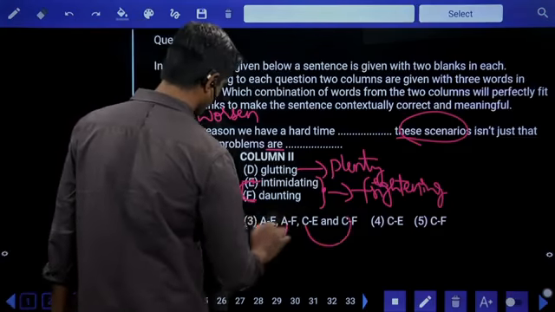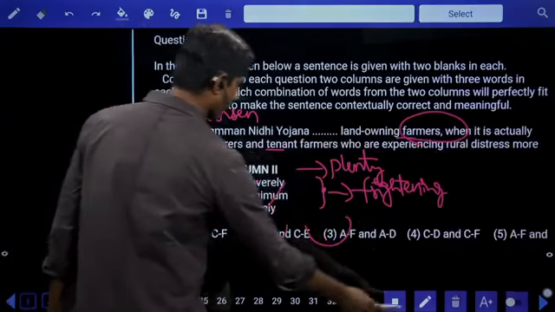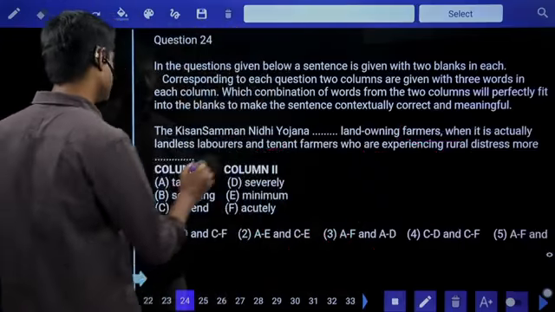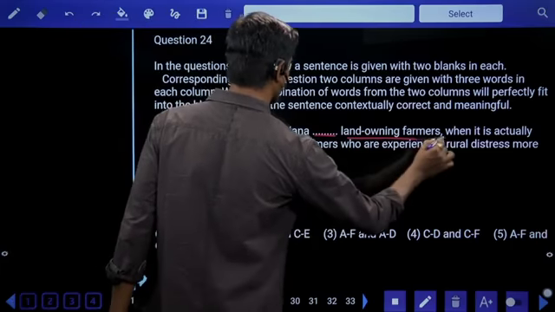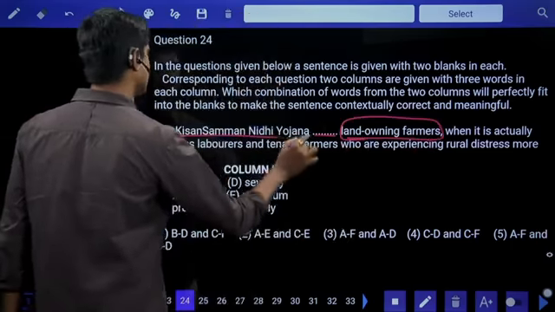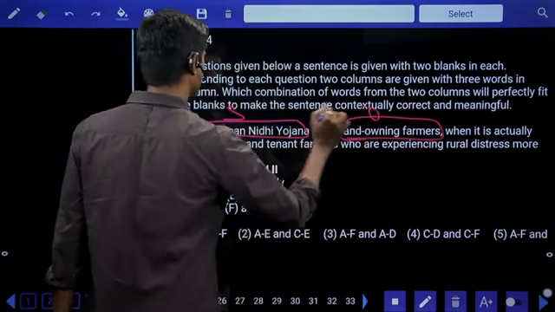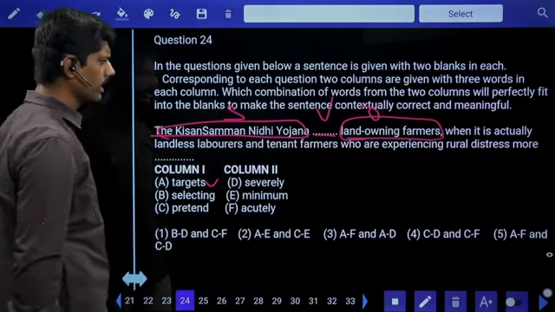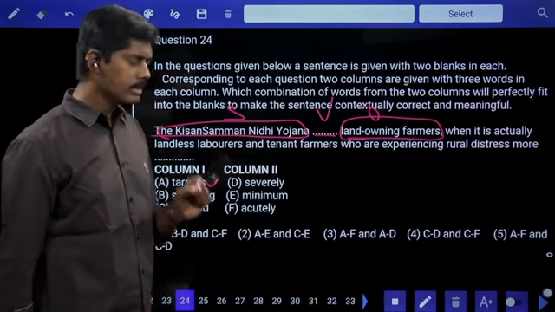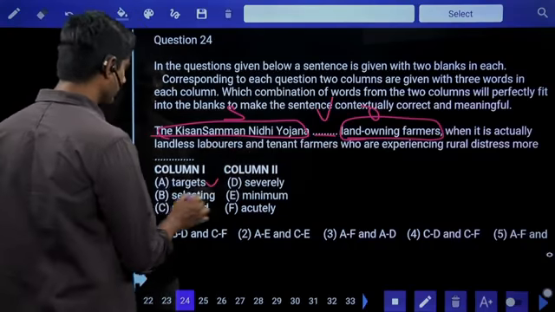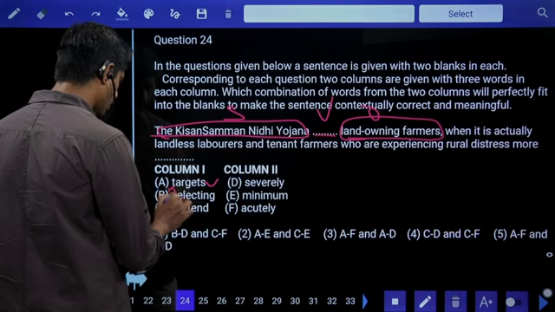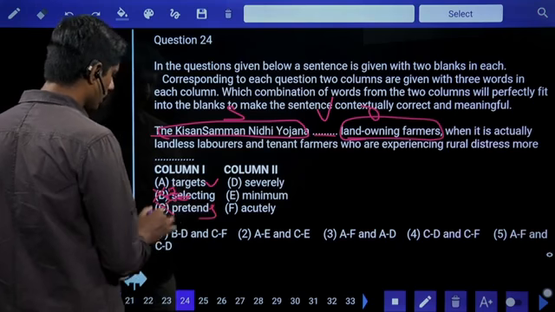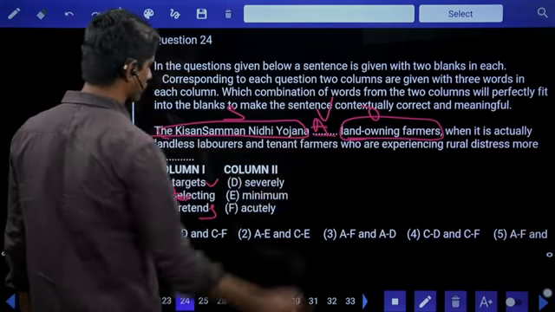AE, AF, CE, CF. The third option is the right answer. The Kisan Samman Nidhi Yojana dash landowning farmers. Subject and object are there, the verb is missing. It targets, it is a scheme. A scheme targets, that is possible. Selecting, for selecting it is or was is needed. No, it should be pretend. C is not suitable. So A is suitable in the first blank.